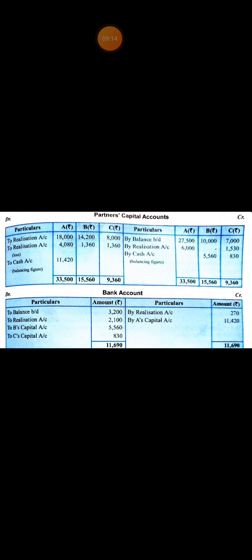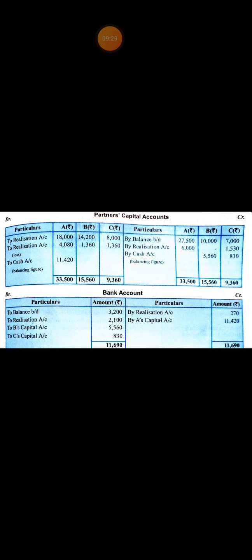Next, partners' capital account, credit side. First item, balance brought down, that is the capital balance as per balance sheet: A 27,500, B 10,000, C 7,000.